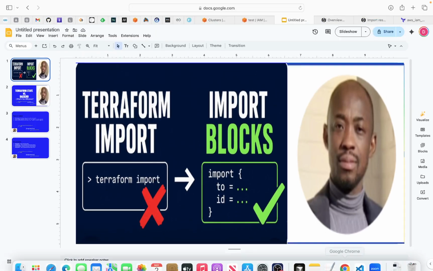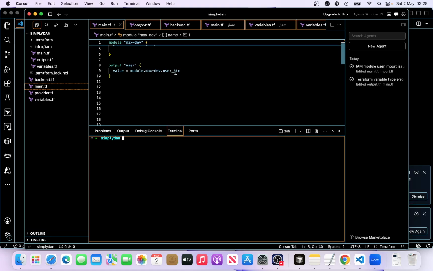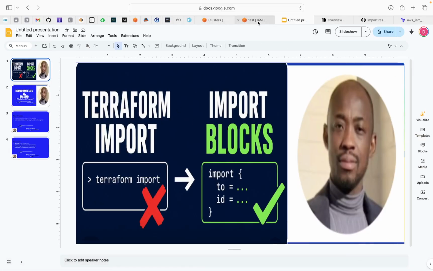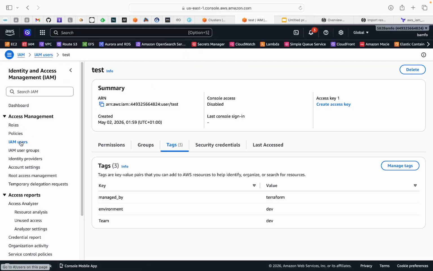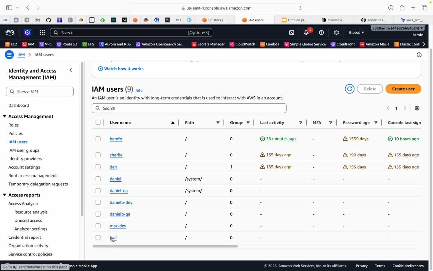I have my IDE here, I'm using Cursor. We have a resource that has been provisioned in our AWS account, a user. If I go to my AWS account, I've got IAM users. Let's imagine this user has been created outside of Terraform, and you would like to import this user into your Terraform module.